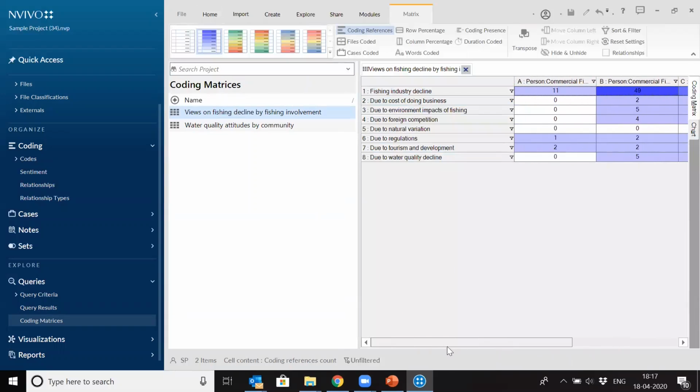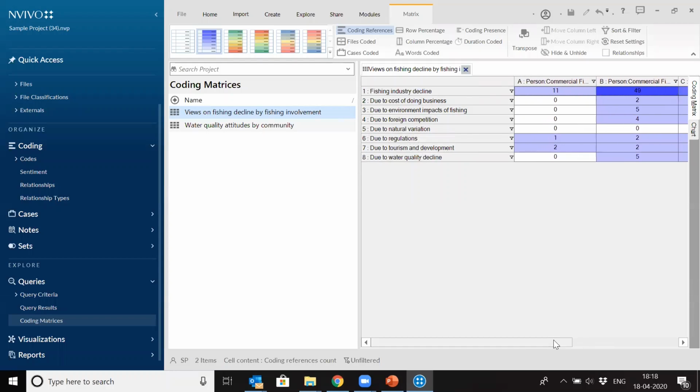So basically these are the reasons, or the codes, which have been made by the researcher, who thinks they are the reasons for fishing industry decline, due to cost of doing business or due to environmental impact. So these are the reasons he has identified for fishing industry decline, right? 1, 2, 3, 4, 5, 6, 7 reasons are defined, and he has coded data. You understand coded. When I say coded, it is the coding which we did when we started the demo by picking up the data and putting it in themes. So he has coded data from different interviews from different sources.